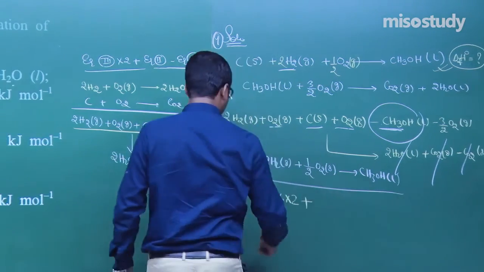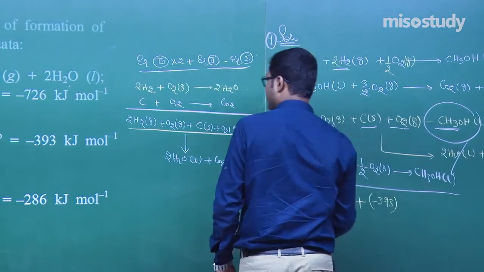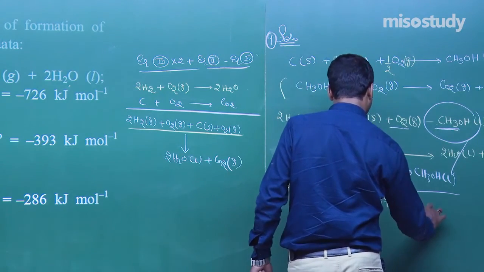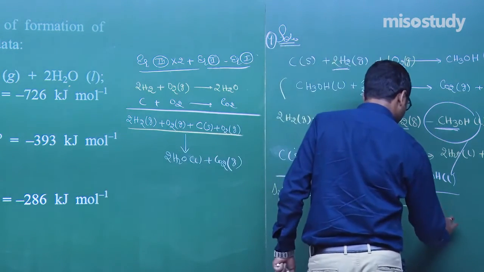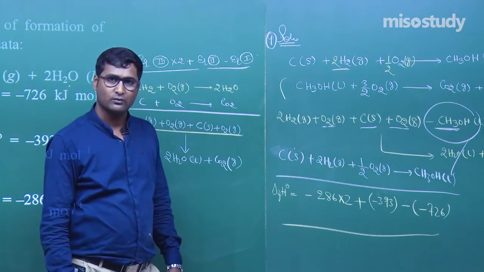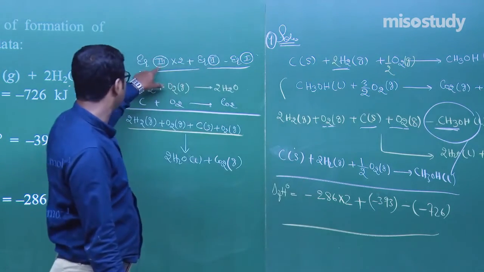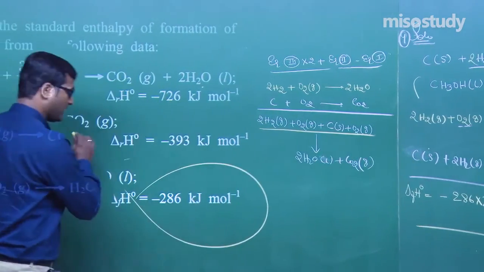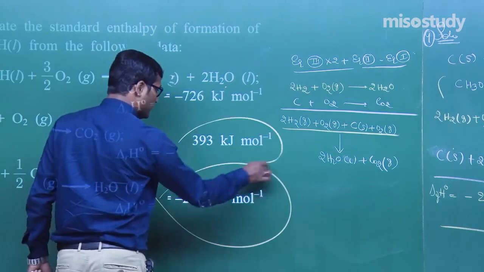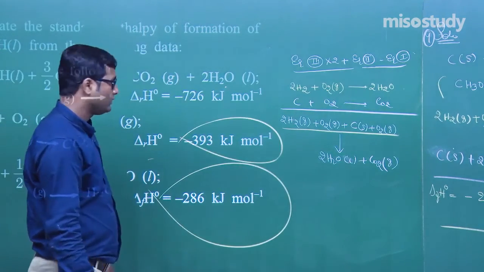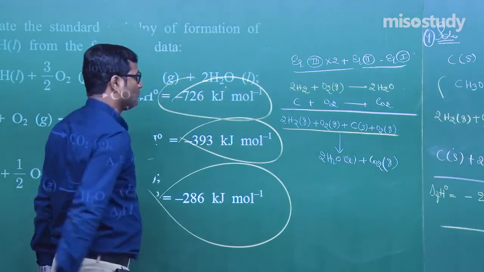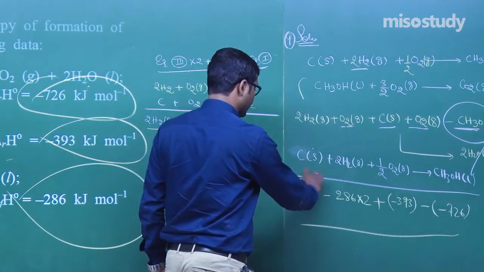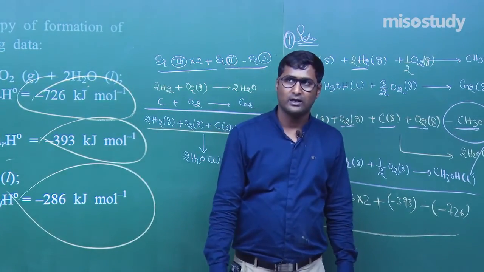Plus equation 2, that is minus 393. Clear to you? Now then minus 726. If you solve this one, you will get the answer 286. Equation 3 multiply by 2, I'm moving. This one is 3 multiply by 2 plus equation 2 and minus equation 1. So minus equation 1, I'm moving, that is minus 726. If you solve, you will get the answer. I think now you can easily do it, my friend.